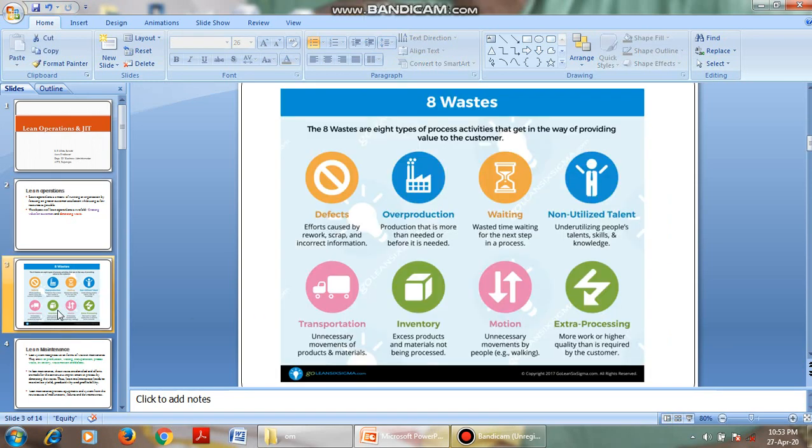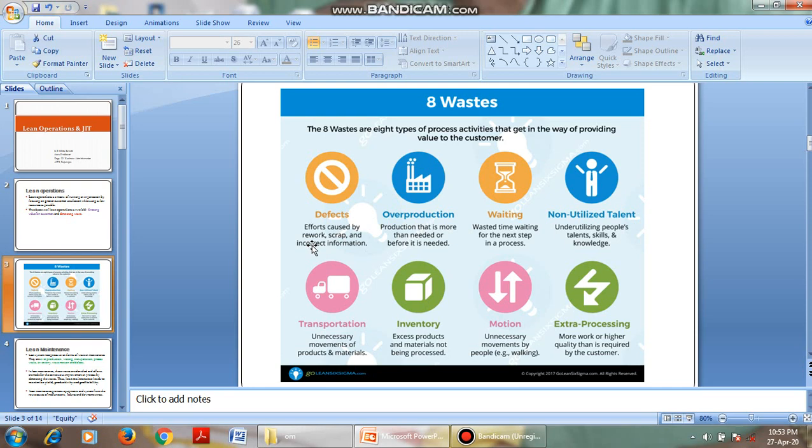In lean operations and just in time, we have 8 different types of wastages. The first one is defects. Defects are the efforts used by rework, scrap, and incorrect information. Because of scrap or incorrect information, a lot of defects are produced. If you produce 1,000 products, there are some defects in the products. That is waste, is it not?